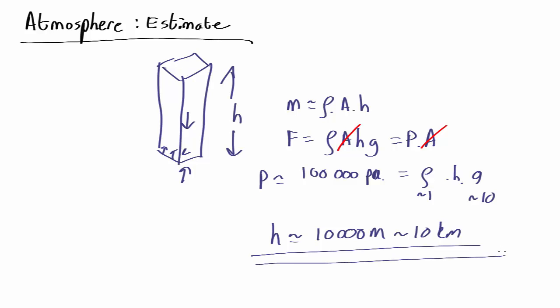Is that looking plausible? Well, I know that the normal definition of space is something more like 50 kilometers up, and in fact there's even a little bit of atmosphere where the space station is 800 kilometers up, so there's clearly some air more than 10 kilometers up, but our approximation here that the density is the same is a ridiculous approximation. It's not going to have a firm upper edge, it's going to get thinner and thinner and thinner.